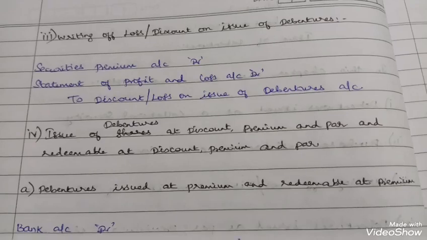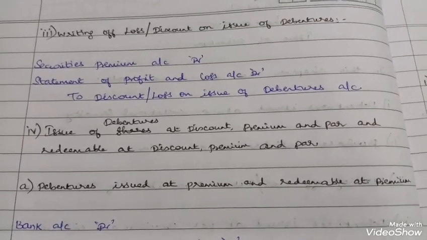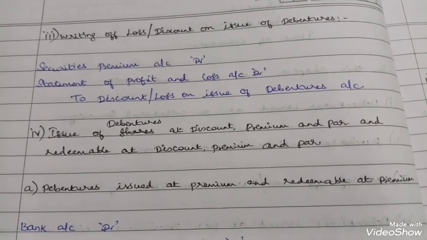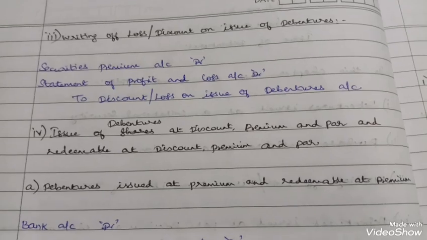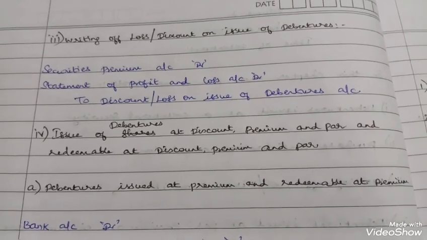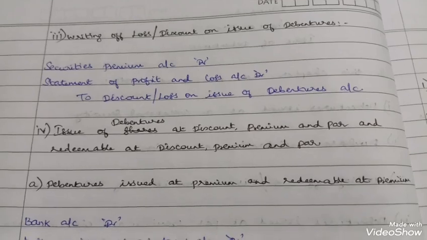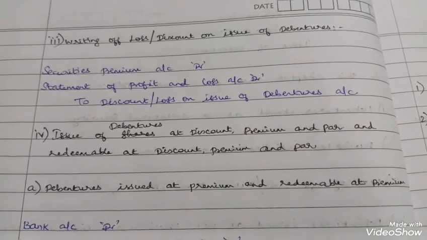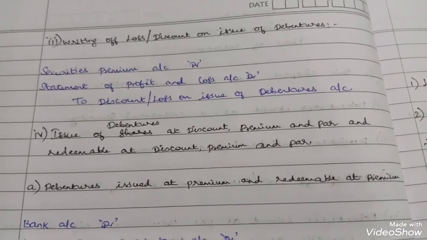So the journal entry is securities premium account debtor, statement of profit and loss account debtor, to discount or loss on issue of debentures. For example, the question says that loss or discount on issue of debentures is 70,000 and securities premium is 25,000.